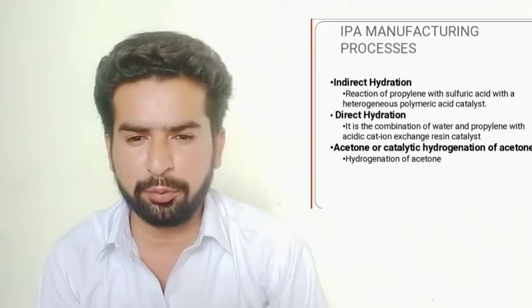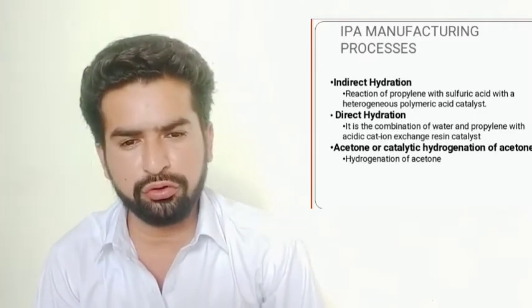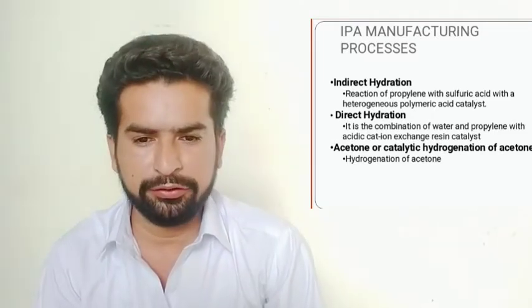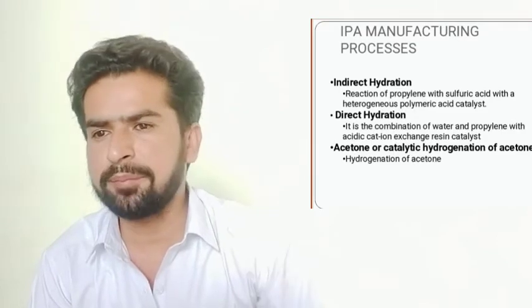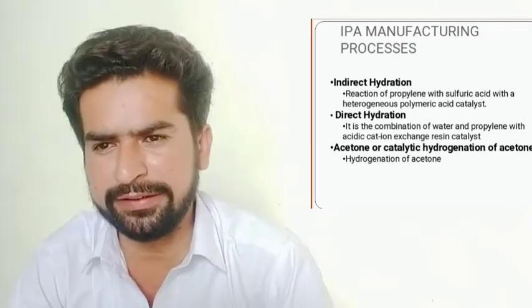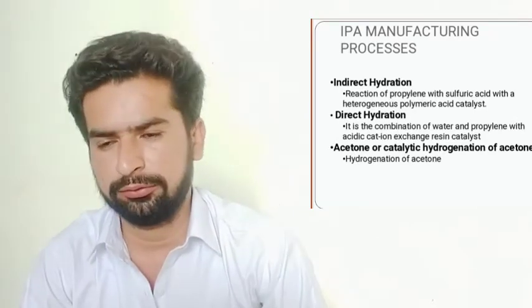This is a two-step process: the reaction between propylene and sulfuric acid to produce monoisopropyl and diisopropyl sulfates, followed by a reaction with water that hydrolyzes these intermediates into isopropyl alcohol.